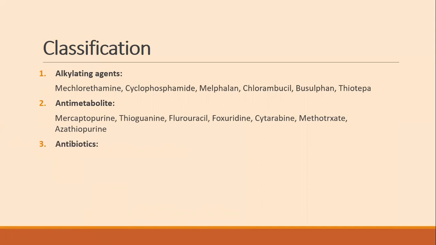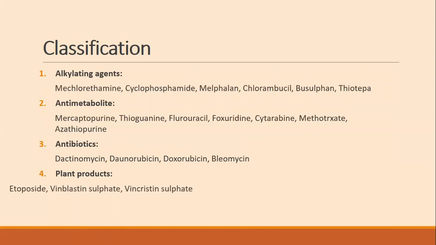The third category is antibiotics. In cancer treatment, we can use some antibiotic drugs as anti-neoplastic agents, which are dactinomycin, daunorubicin, doxorubicin, and bleomycin. The fourth one is plant products, compounds derived from plant natural sources. Examples are etoposide, vincristine, and vinblastine.